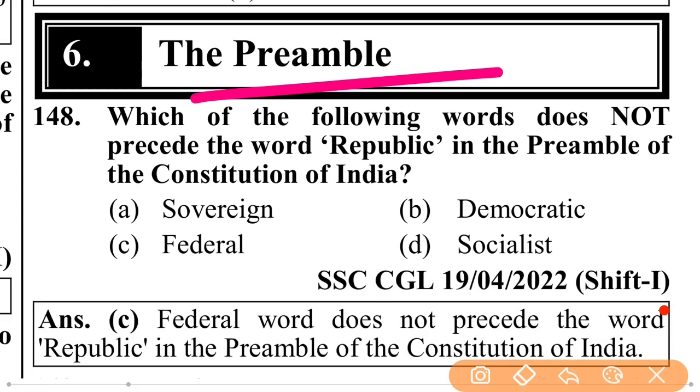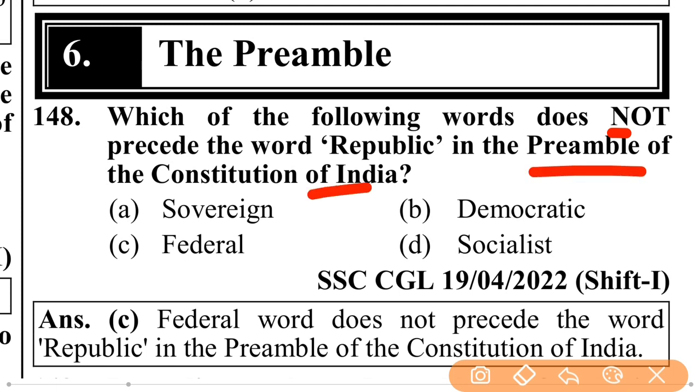Which of the following words does not precede the word republic in the preamble of the Constitution of India? That is sovereign, democratic, federal, socialist. That is federal.